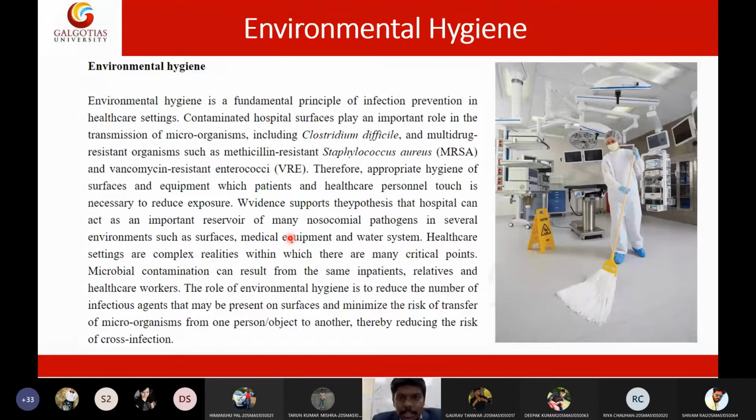We also ensure proper environmental hygiene. If the environment is not hygienic, definitely the patient will get cross infection. So environmental hygiene is very important.